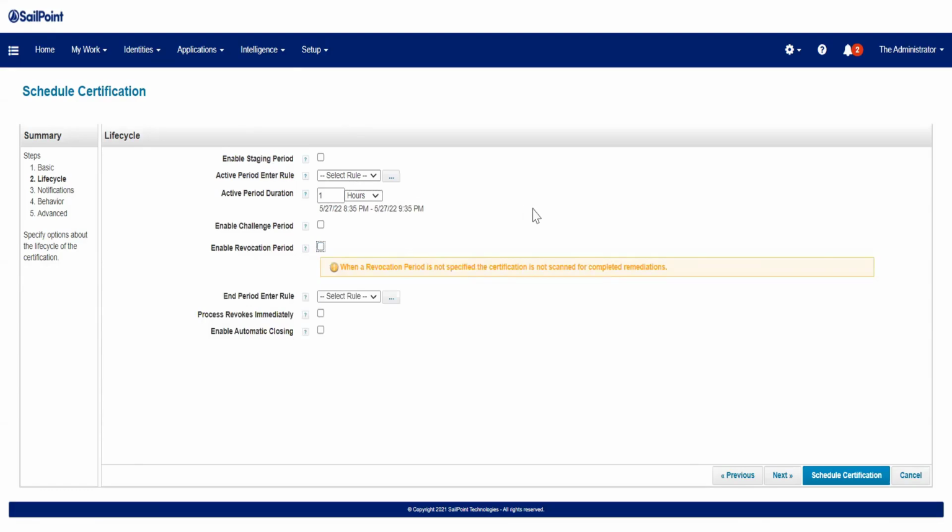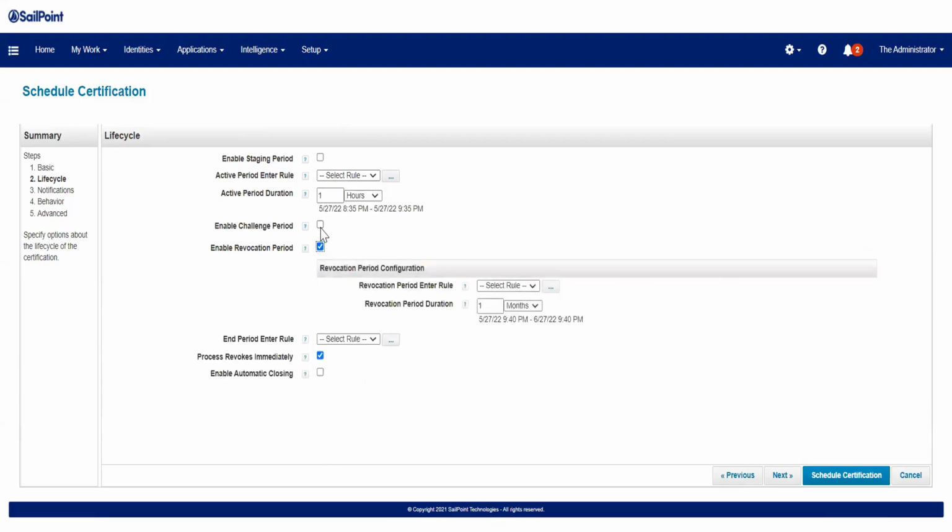You want the moment the manager marks that access review as revoked, to immediately revoke that access, so you can simply select this option. If this option is not selected, it will not remove it immediately.